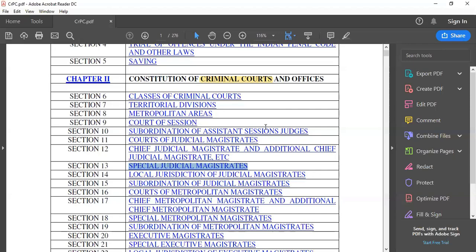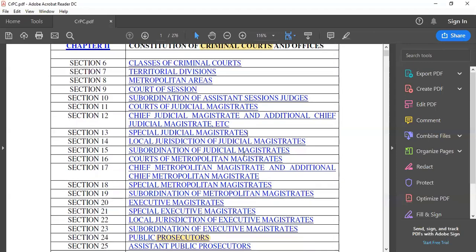That is how things differ when we are understanding the hierarchy of criminal court in a district which is not a metropolitan area, compared to how the hierarchy of criminal court goes in the metropolitan areas. We have discussed every aspect in detail. So please go back, check out our video on powers of criminal court for understanding one of the essential functionaries under the CrPC, that is the magistrate.